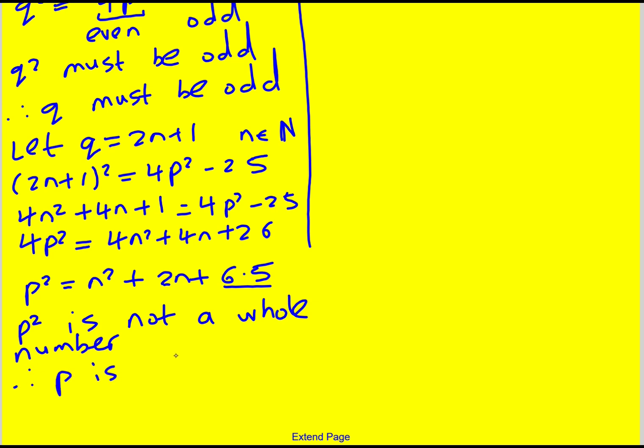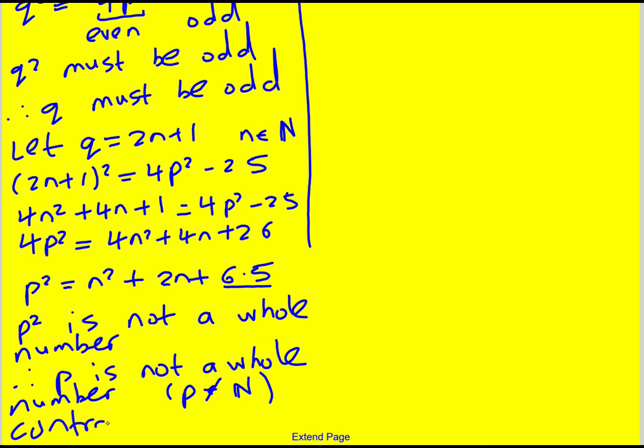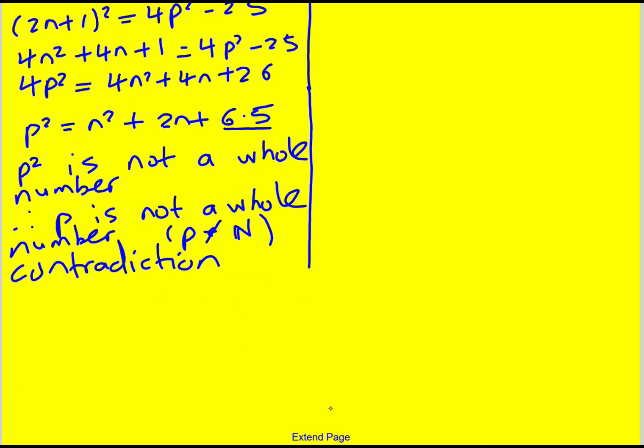Therefore, p is also not a whole number. We could even use the notation, p does not belong to the set of natural numbers, but this is a contradiction because we said at the start it was. We said there is a solution, and now we've shown if there is a solution, it can't be because it's not a whole number. So that means, just to conclude, there is no solution to the equation.